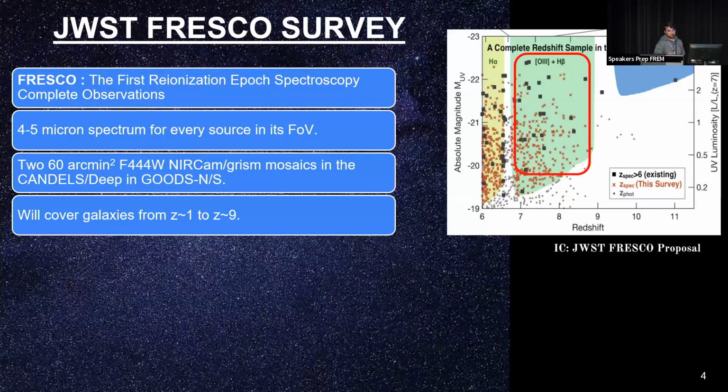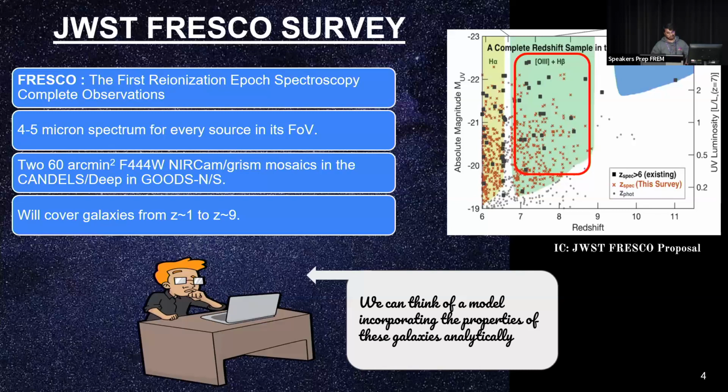As you can see, the most prominent emission lines which we are going to observe here are the doubly ionized oxygen and H beta lines. So these were the things which motivated us to move forward.